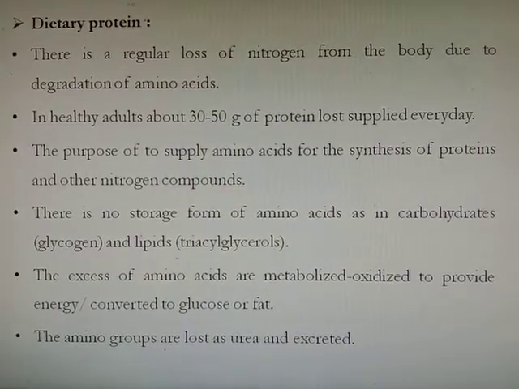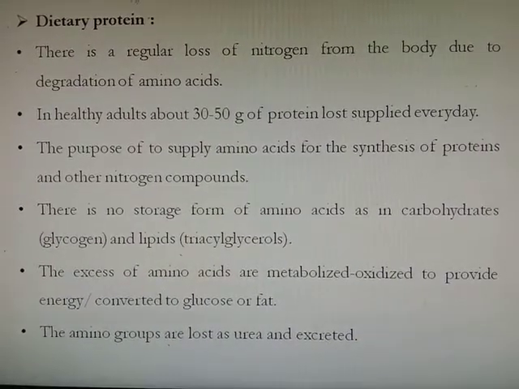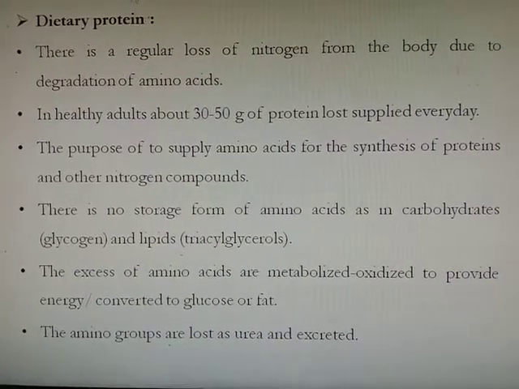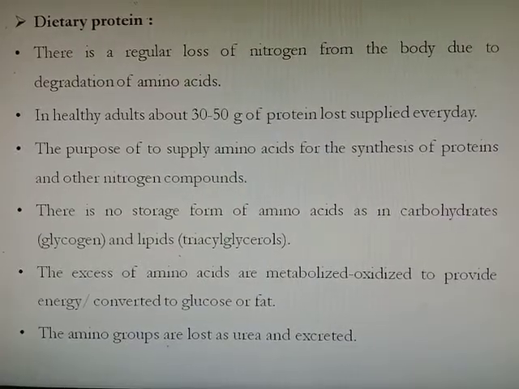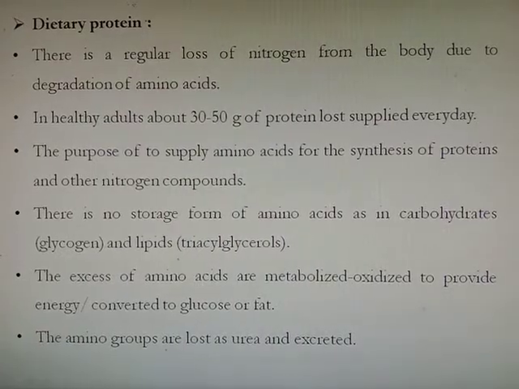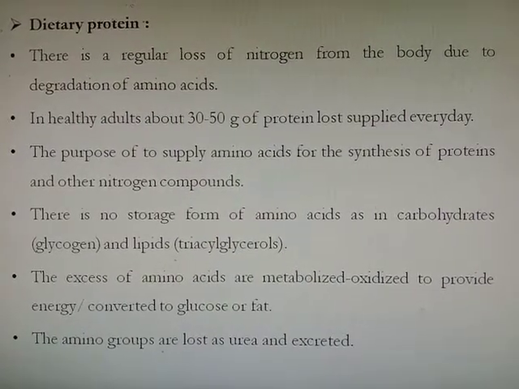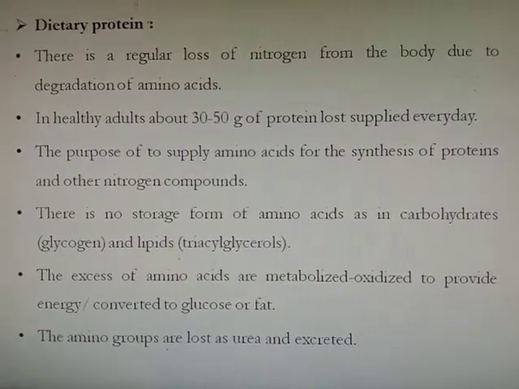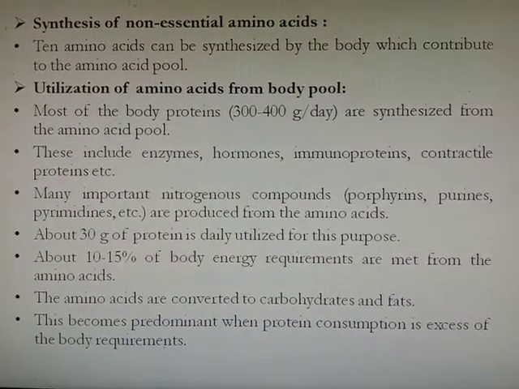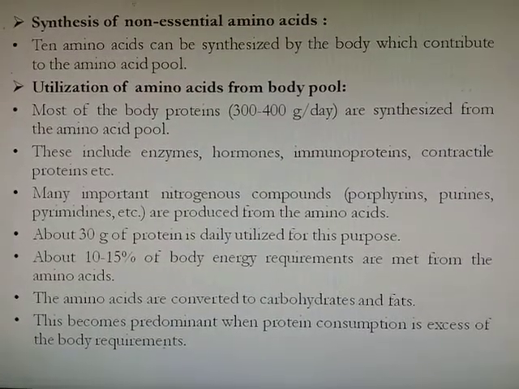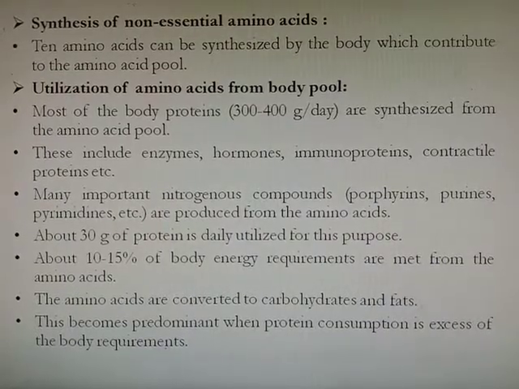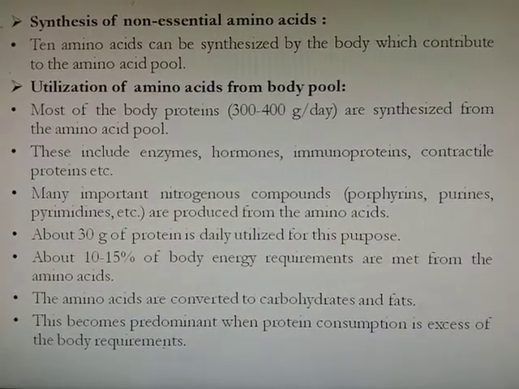The excess of amino acids that we take in food will be metabolized and oxidized to provide energy, or will be converted to glucose or fat. The amino group of the amino acid will be lost as urea and excreted from the body. Then, amino acids are also essential for the synthesis of non-essential amino acids. Ten amino acids can be synthesized by the body, which contribute to the amino acid pool.